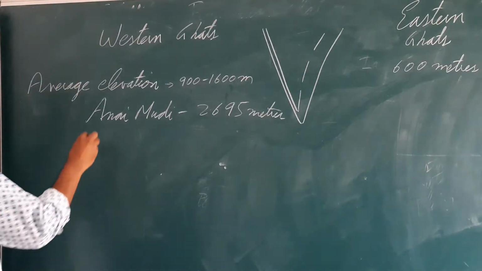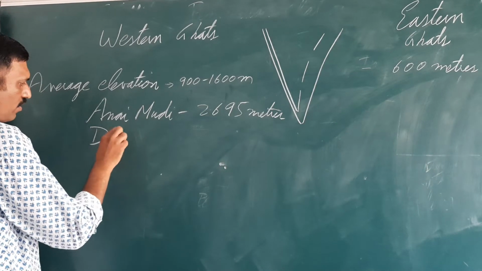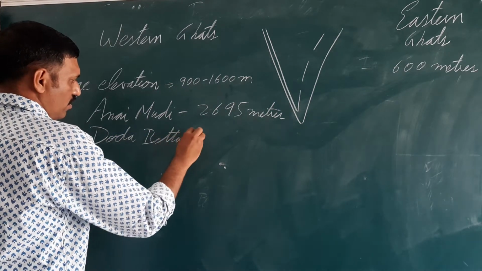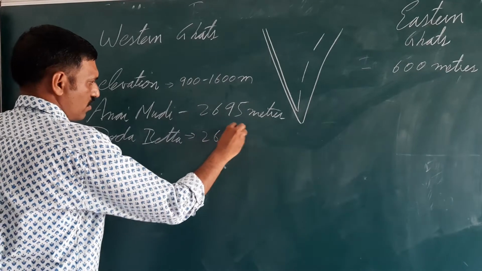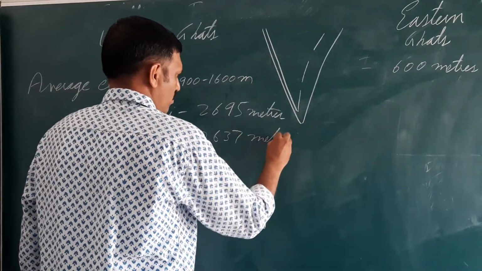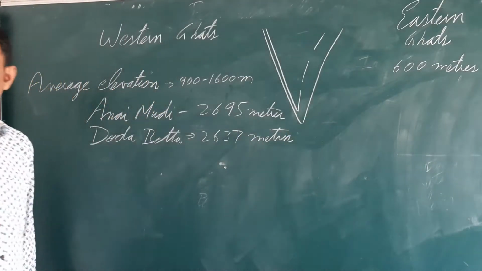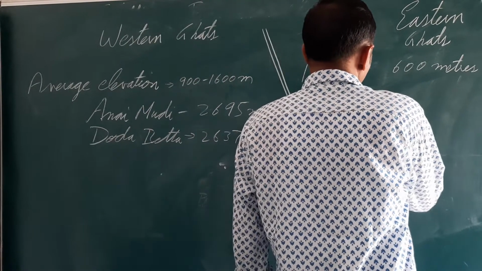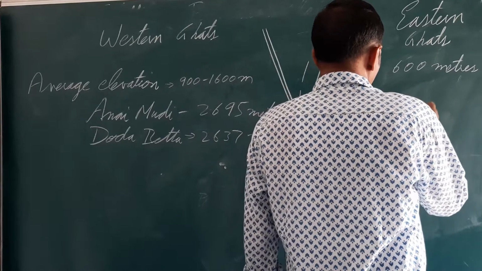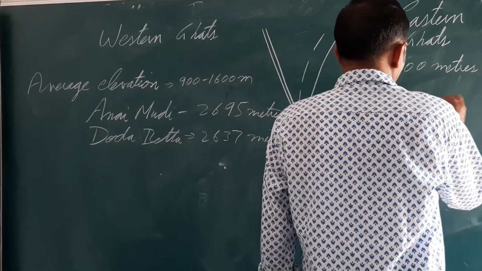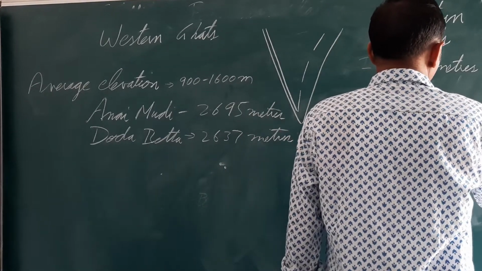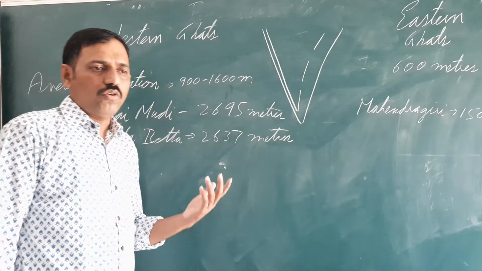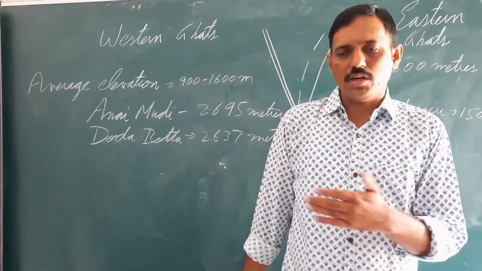Second is Dodabetta, but Eastern Ghats, the highest peak is Mahendragiri, 1501 meter. Western Ghats is also known as Sahyadri Range in Maharashtra, Karnataka.